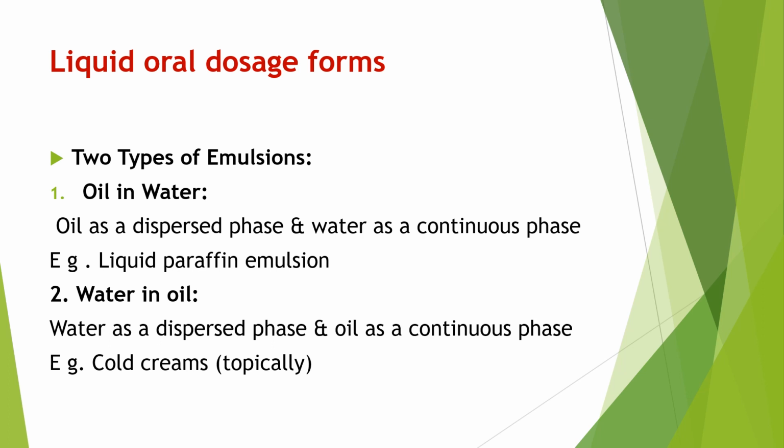There are two types of emulsion: oil in water and water in oil. Milk is an example of oil in water, with oil as a dispersed phase and water as a continuous phase. Another example is liquid paraffin emulsion. The second type is water in oil, in which water is the dispersed phase and oil is the continuous phase. Cold cream is an example of water in oil emulsion.